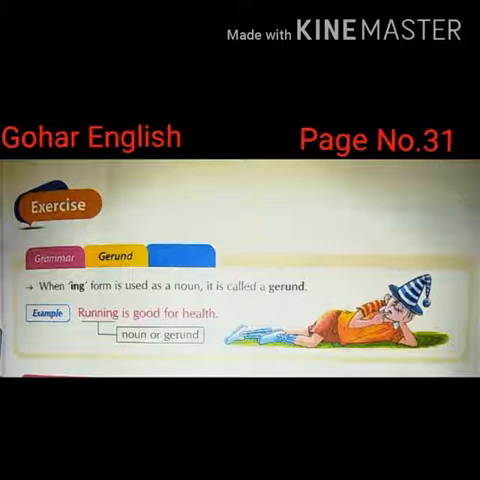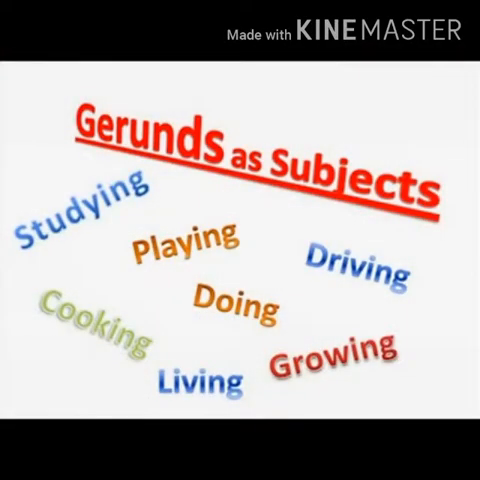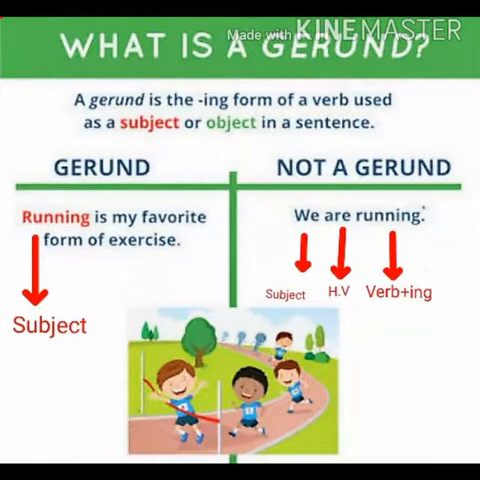Here is also an example of gerund: running is good for health. Here, because running is taking the place of the subject, that is why it is called gerund as a subject. Basically, running is a form of verb plus ing, but because it is taking first place as a subject, it's called a gerund as a subject. Here are some more examples of gerund as subject, like studying, playing, driving, doing, cooking, living, and growing. These all are first form of verb plus ing that are called gerund.